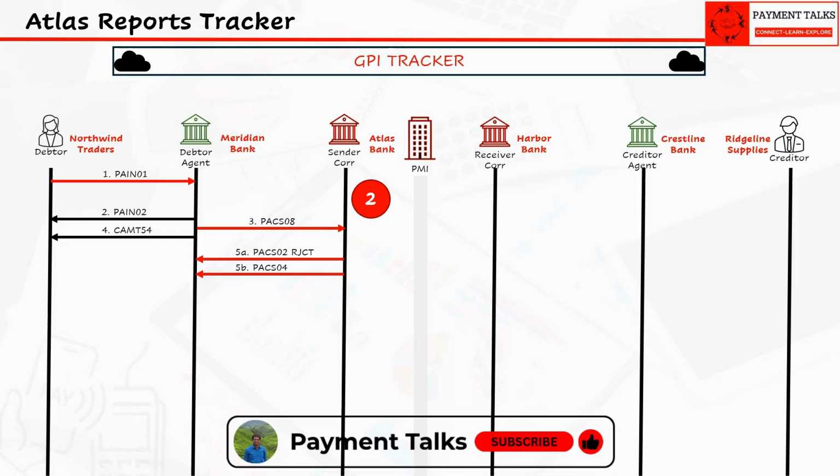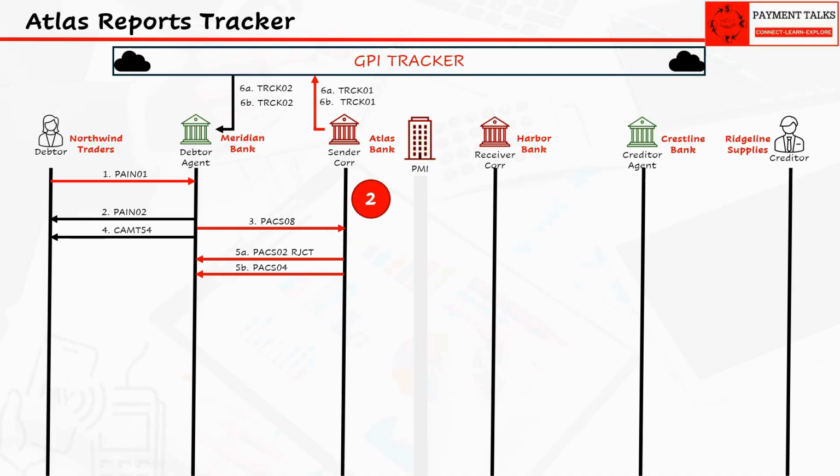Atlas reports this to the GPA tracker as RJCT, not ACSP, because this is terminal. The payment isn't in progress anymore. It's over. This step will happen irrespective of whether Atlas sent PACS.2 to reject, as shown in steps A, or when Atlas sent PACS.4 for return, as shown in steps B.